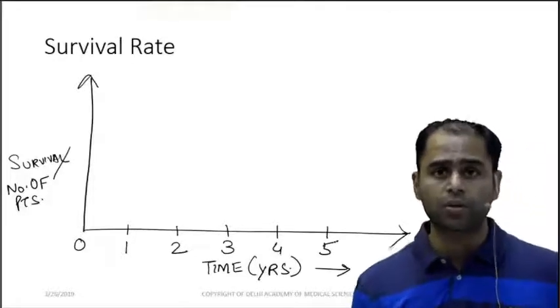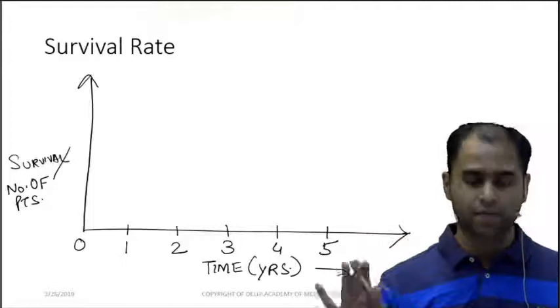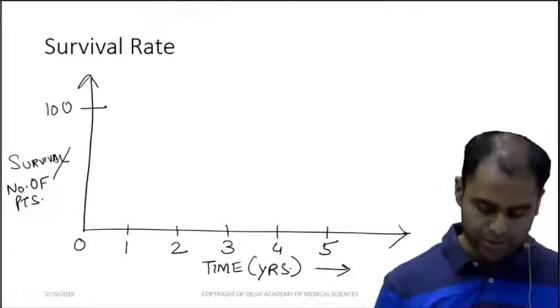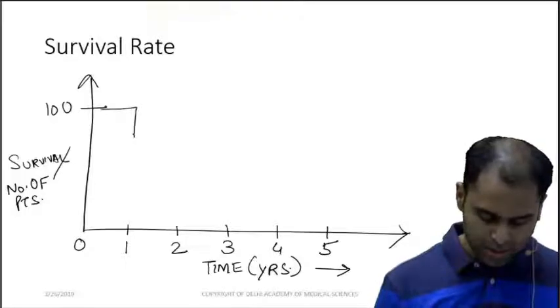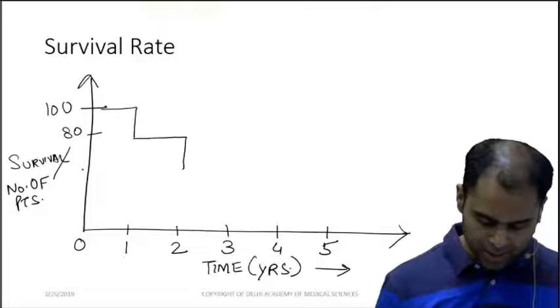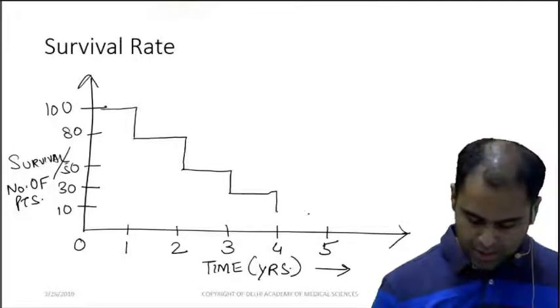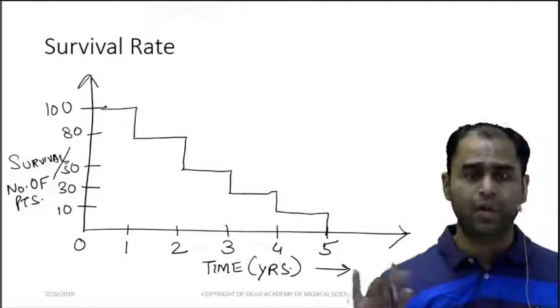So all of you know, generally we read survivals for 5 years. Now suppose at the start there were 100 patients. First year 20 died. Next year 30 died. Next year 20 died. Next year 20 died. The last year everyone was dead.